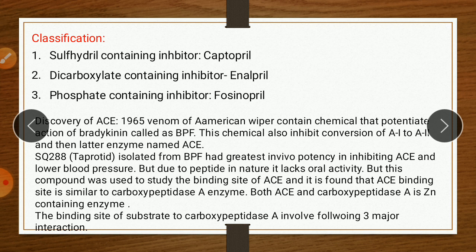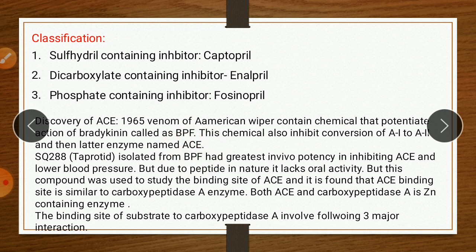This drug, isolated from this BPF, bradykinin potentiating factor, had greatest potency in inhibiting ACE and lower blood pressure. So the first compound which is isolated is teprotide, and it have the ability to inhibit the ACE.